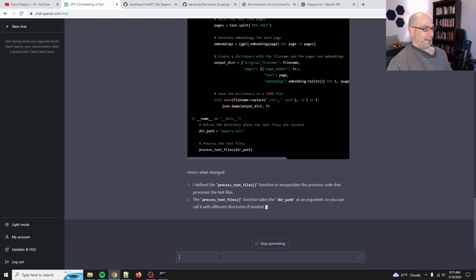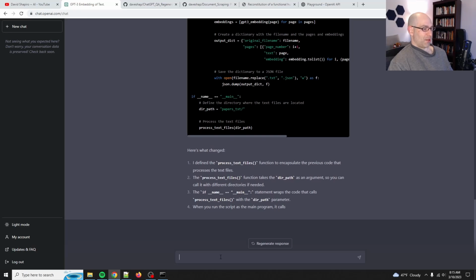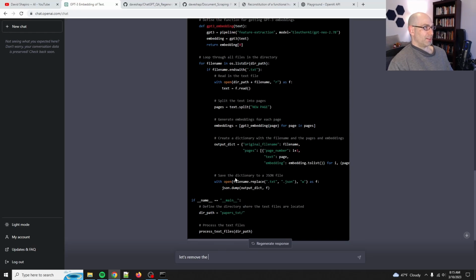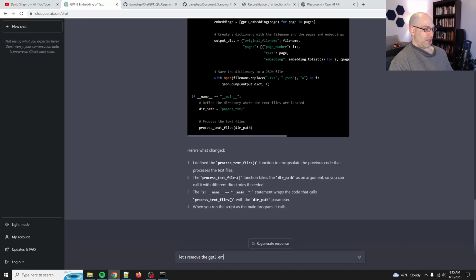Yep. Or let's see. No, stop. Let's remove the GPT-3 embedding function from being nested inside another function. That is not PEP 8 approved.